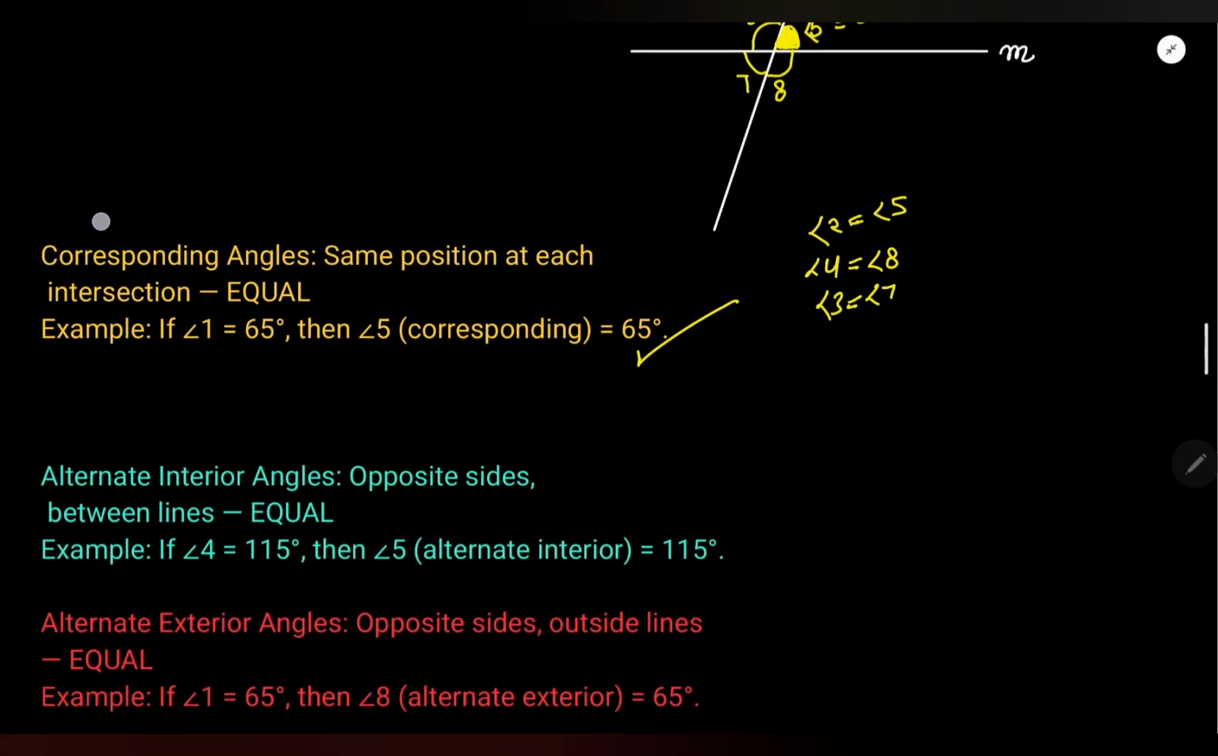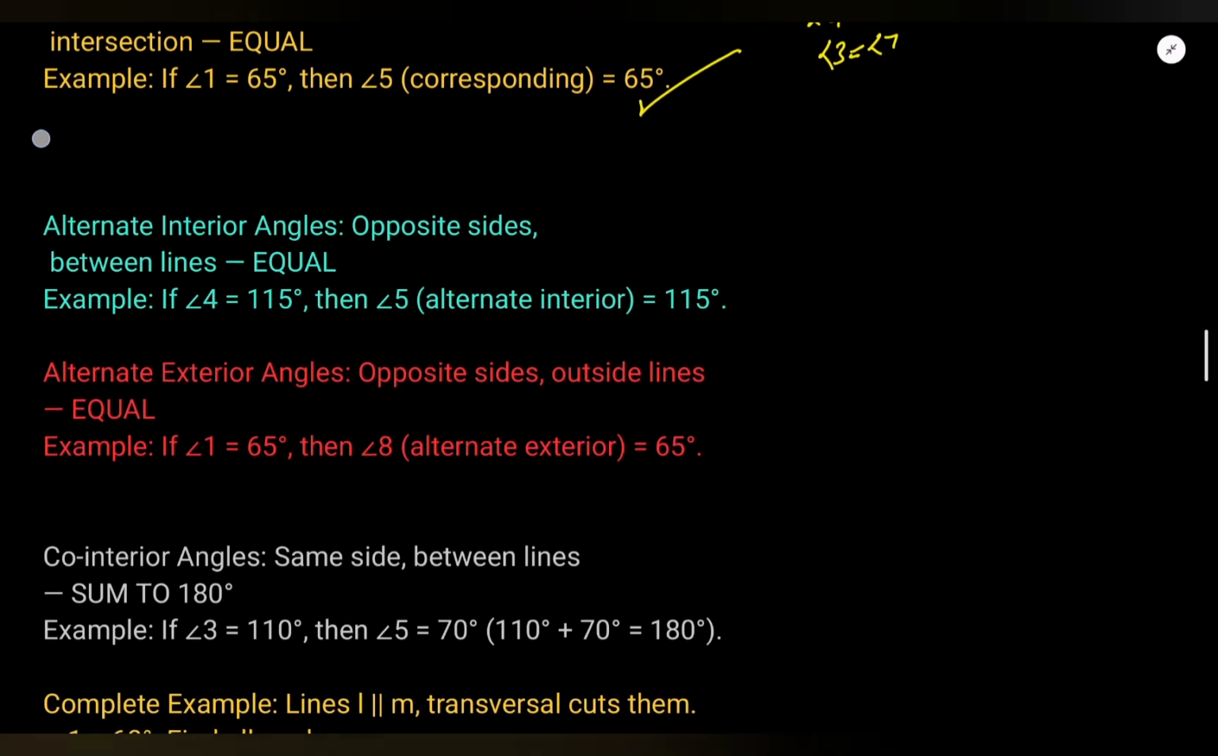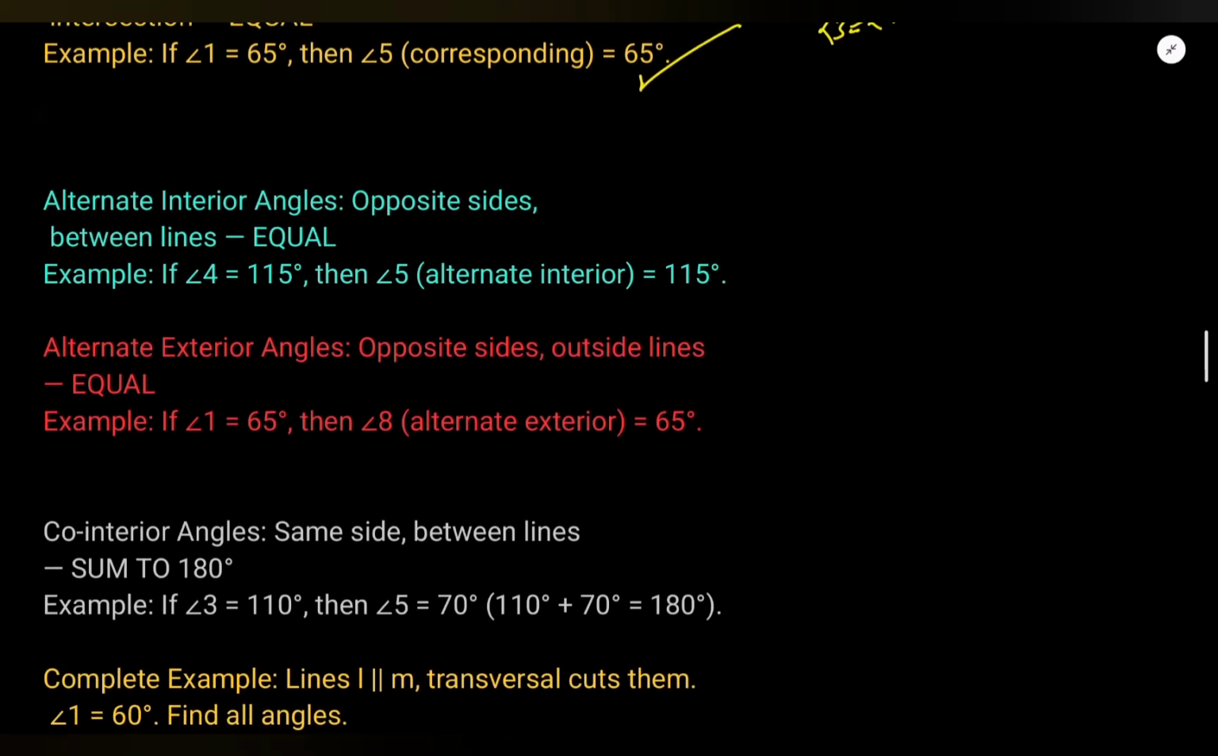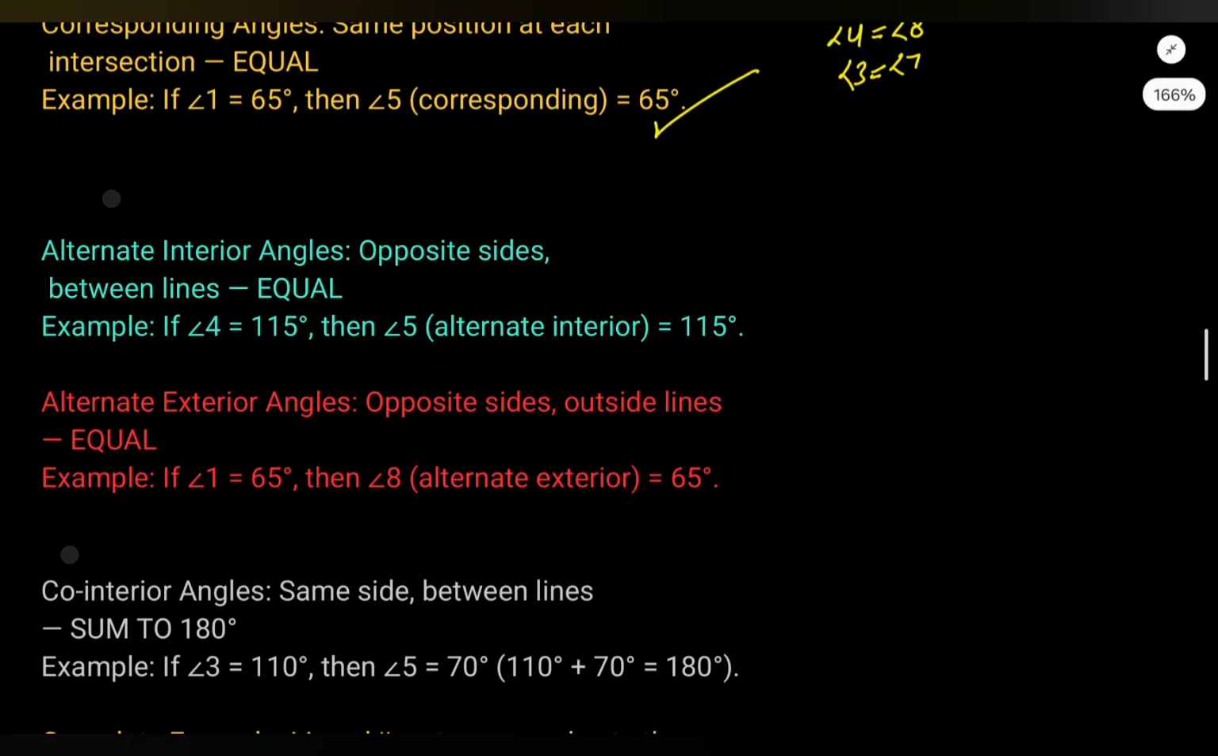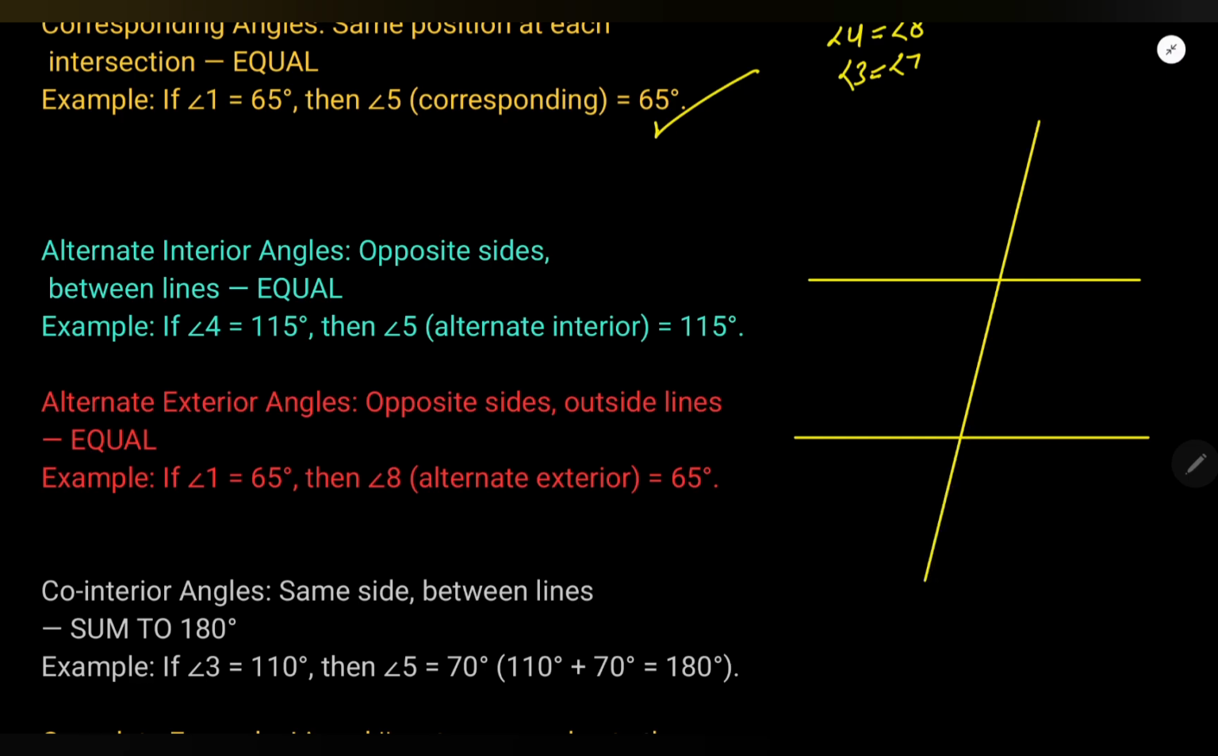After that we have alternate interior angles and alternate exterior angles. Now again I will draw two lines, and this is a transversal T, this is line L, this is line M. We usually represent it like this: L is parallel to M, right? So now I will tell you about alternate interior angles.